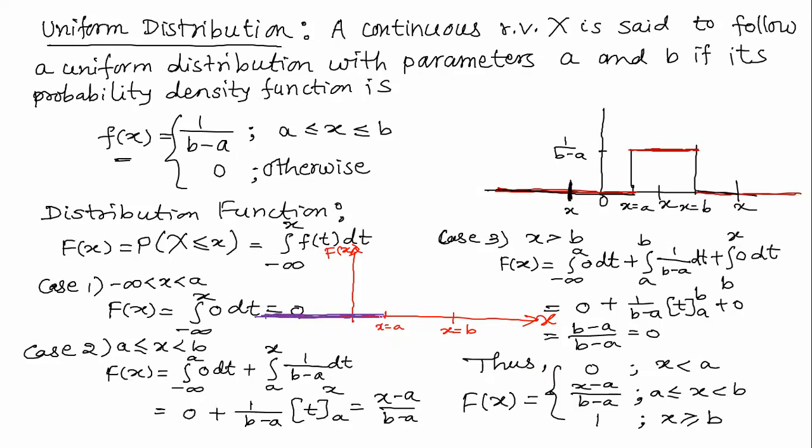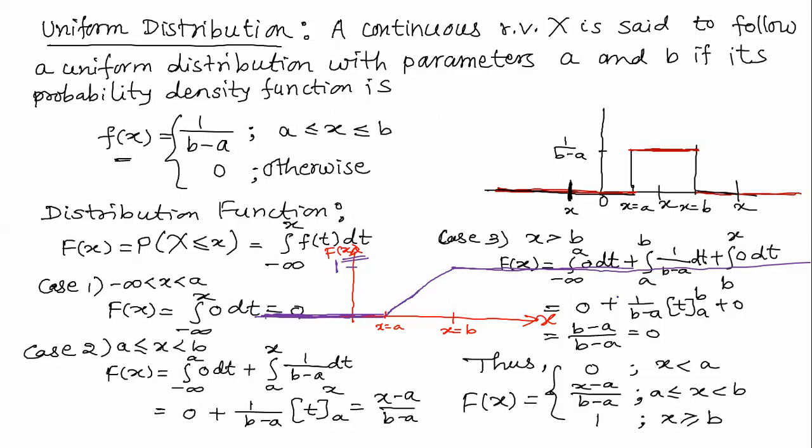After that, when x is greater than or equal to b, it is 1. So like this, it continues as 1. And in between, it is x minus a upon b minus a, and the graph is like this. So this is the graph of the distribution function of a continuous type of random variable.